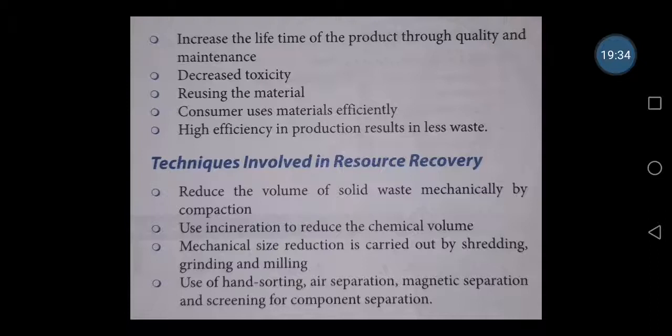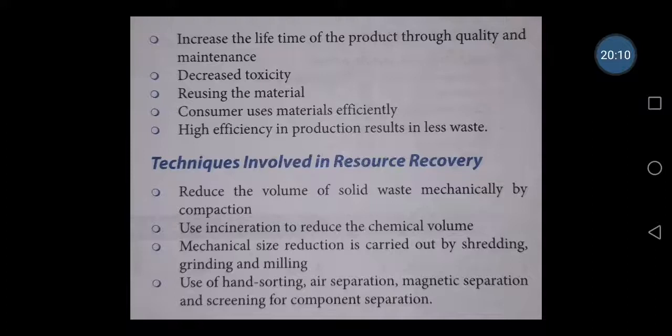If a product is made using quality things, it will get a long life. That means that product can be used for even 50 years or 100 years. So there will not be any more waste produced from that. But for example, with an e-product, we always look just at the money, and sometimes fail to look at the quality. The same product from a branded company and a local company, we'll just go for the local company. Within 2-3 years it will get damaged and it will be converted into e-waste.